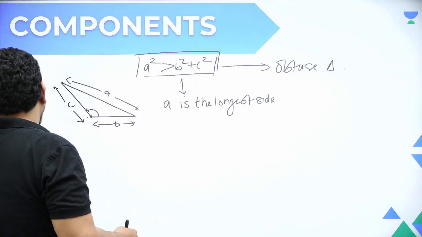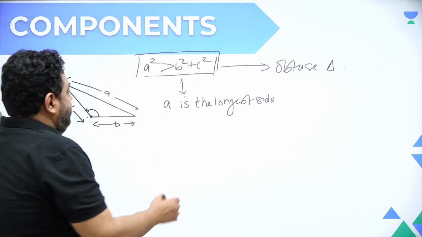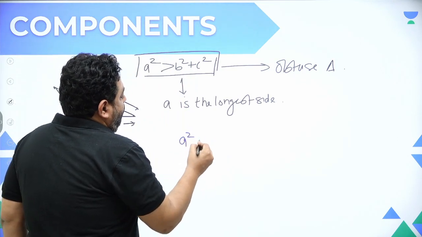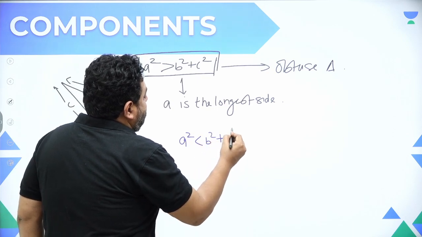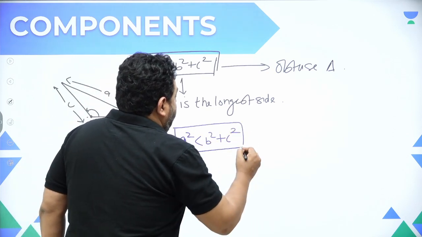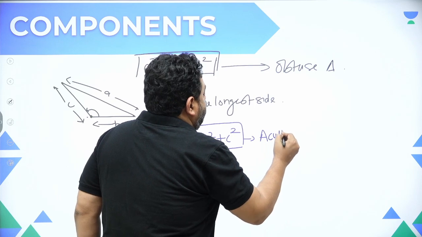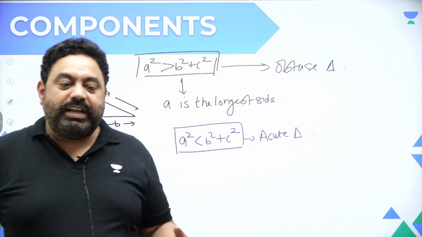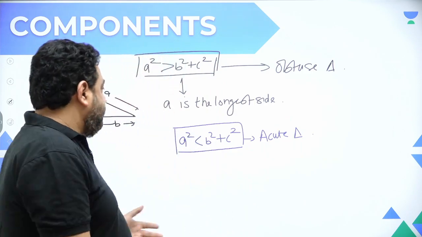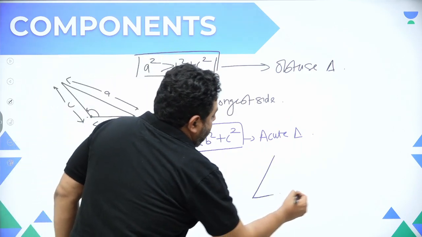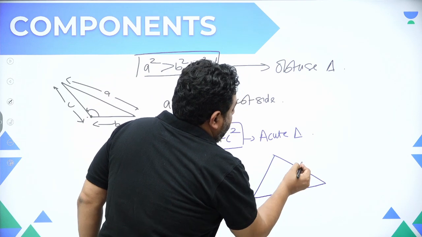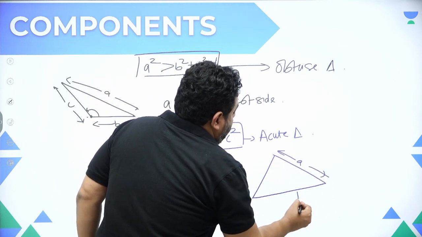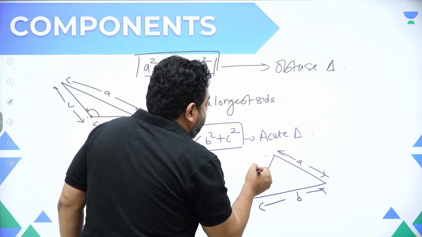And if I say A square, which is the longest side, is less than B square plus C square, in that case it's an acute triangle. What is an acute triangle? Each and every angle is less than 90 degrees. So this is the shape when A square is less than B square plus C square. Suppose this is A, this is B, and this is C.